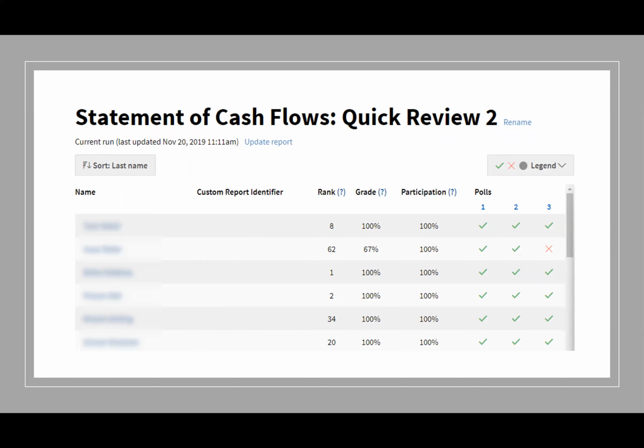And so this is a poll I gave in my class. This is one of the reports. This is a report where it lists students by last name. They're blurred out there. And then it tells me their rank in terms of answering the questions. And this happened to be, it wasn't a competition, it was just polling during class. And it tells me the grade that they earned, the percentage of questions they got right, and participation, did they answer all the questions? So the second person there got 2 questions right out of 3, but answered all 3. So depending on how you want to grade, you have all that information available to you.